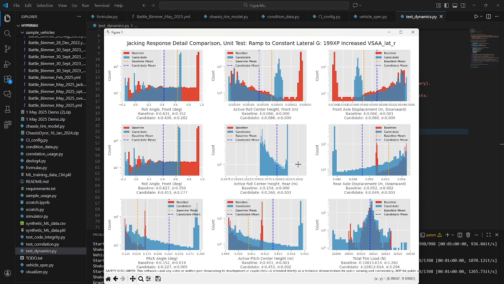And finally, moving on to the roll angles on the left hand side of this chart, as we'd expect, because we now have a shorter roll couple, we have greater roll stiffness on the rear axle. We expect the entire chassis proportionally to roll less, and that's exactly what happens here. The magnitude of roll in the steady state is only about a third for the candidate model of what it was in the baseline model. So everything here is behaving as expected.